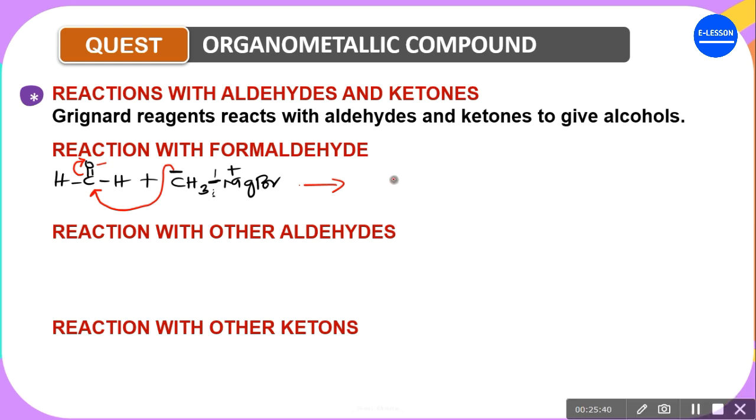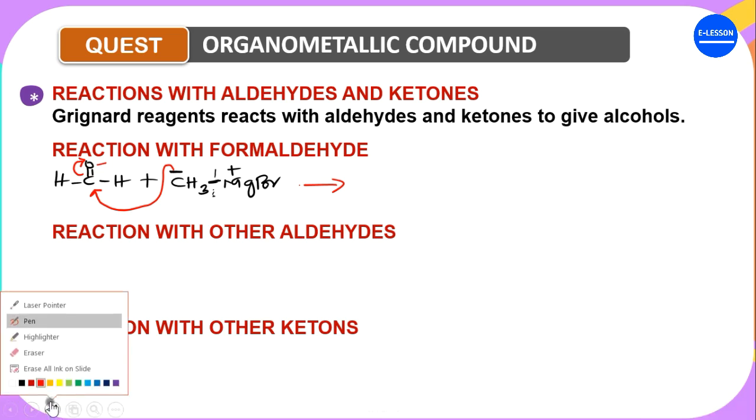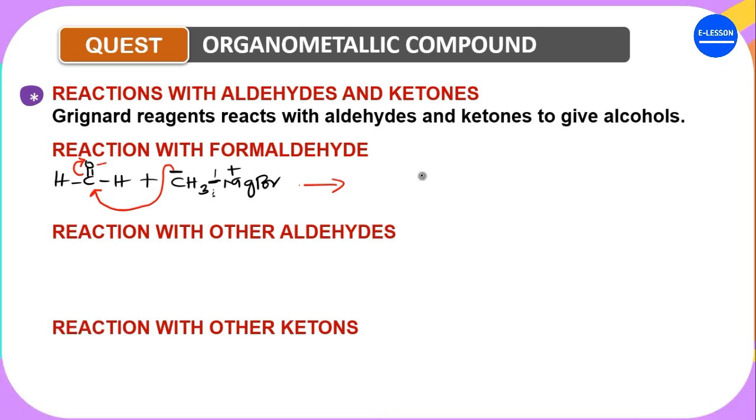So the product of this reaction will be something like this. The Grignard reagent, the CH3, is coming there. So we have H, we have O negative. Let me use a black pen to write so that we can use the red to illustrate the movement of arrows. So this gives us H. This becomes O negative. Now the Grignard reagent attacks here, so you have CH3 and then your hydrogen. Now recall that this is positively charged, so the MgBr will come here positively charged.